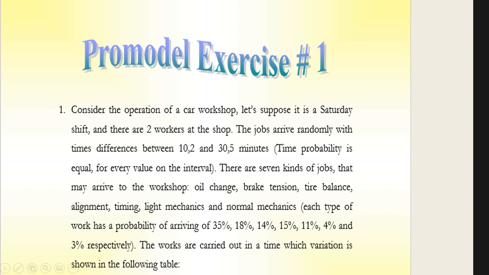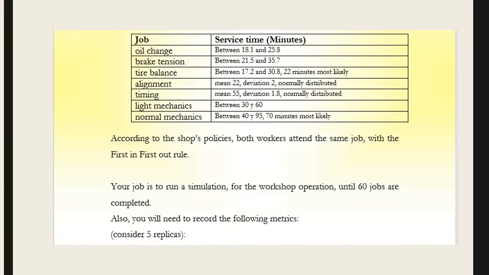The works are carried out in a time whose variation is shown in the following table. For the oil change, the time may change between 18.1 and 25.8 minutes. For the brake tension, between 21.5 and 35.7 minutes.